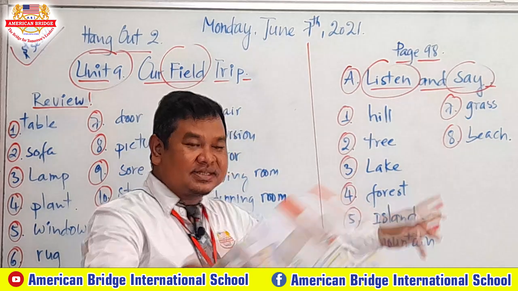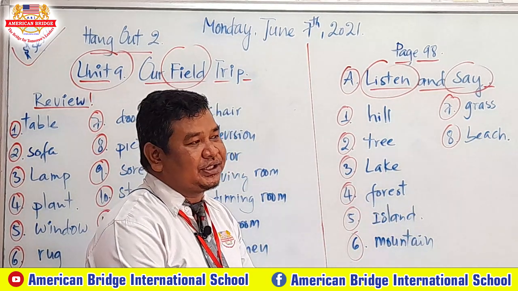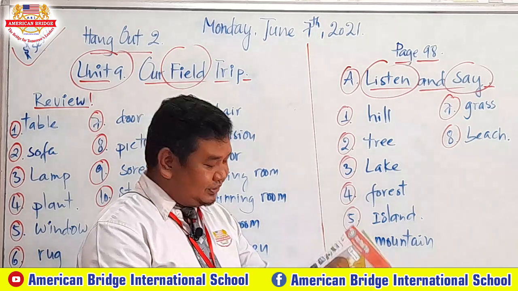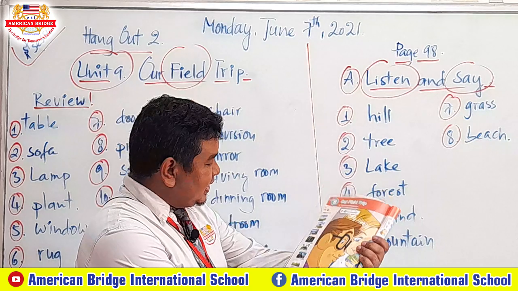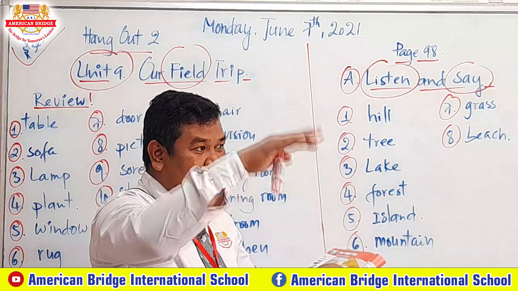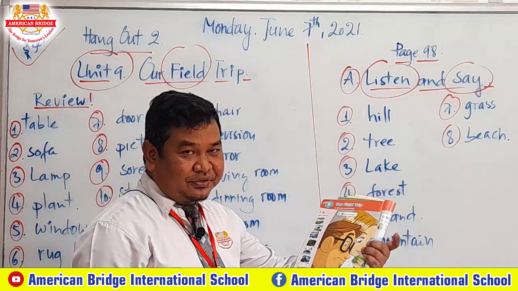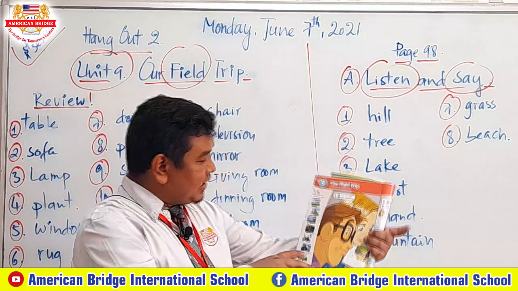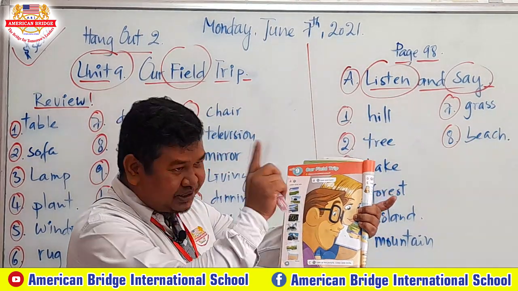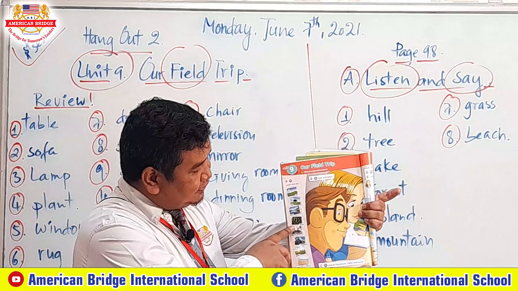And then this one is number 3, lake. Lake, the same as a pond, like a river. This one is a lake, for water in here, okay? Another one, forest, a lot of trees. In a rainforest, a lot of trees. This one is say forest. Forest is the same as trees, but we have a lot in here.